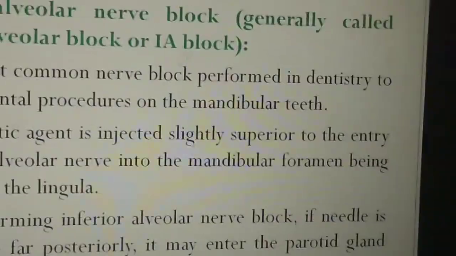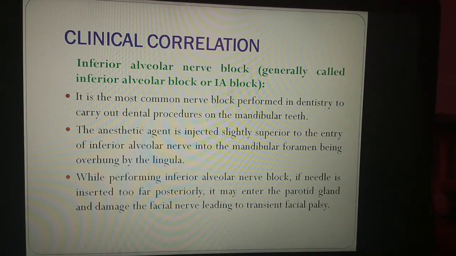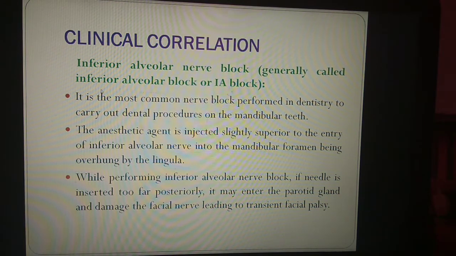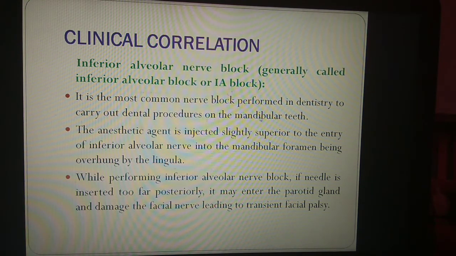Now we will discuss the clinical correlation of the mandibular nerve. So the inferior alveolar nerve block, which is important from the dentistry point of view, is also known as the inferior alveolar block or IA block. It is the most common nerve block performed in dentistry to carry out dental procedures on the mandibular teeth.